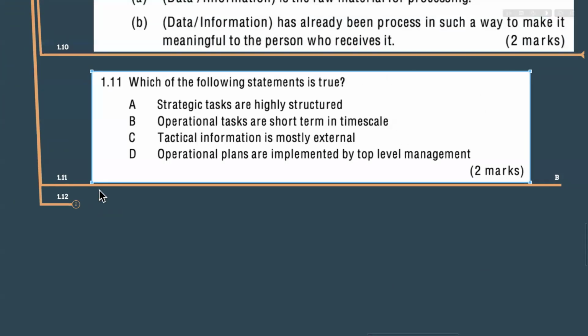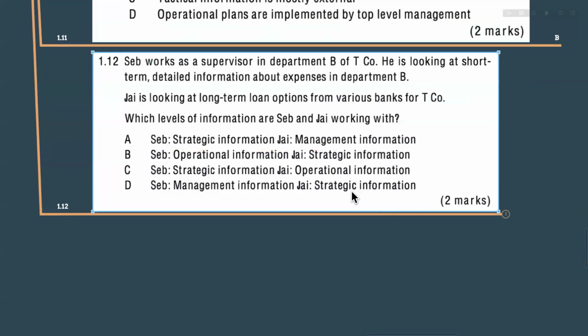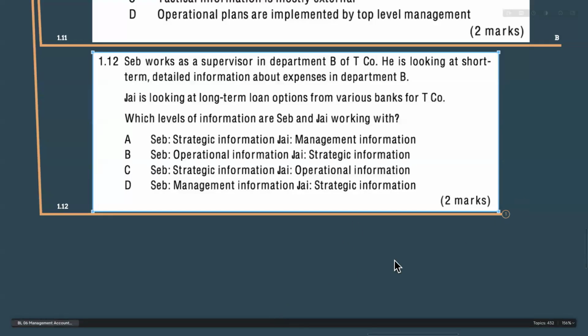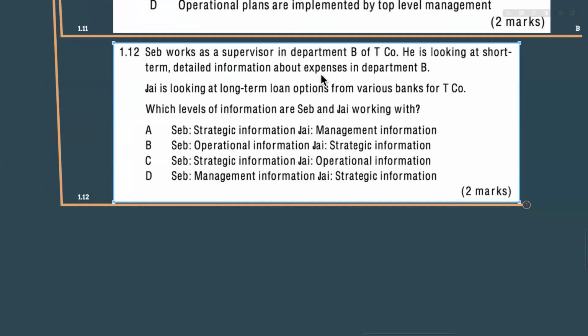Okay. Right. And let's see whether we can do this one point. Yes, we can do this question also. Seb works as a supervisor in department B of TCO, right? So there's a company called T company, TCO, and she works as a supervisor in department B. And he is looking at short-term detailed information about expenses in department B. So in his department, he needs very detailed information at a short term. Quickly, he needs that information.